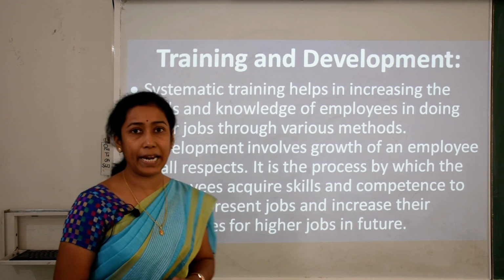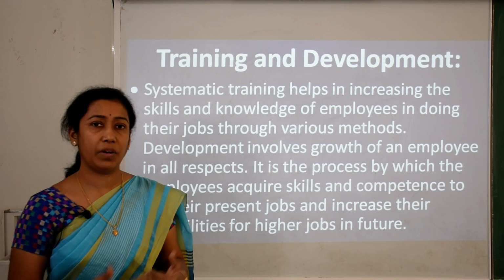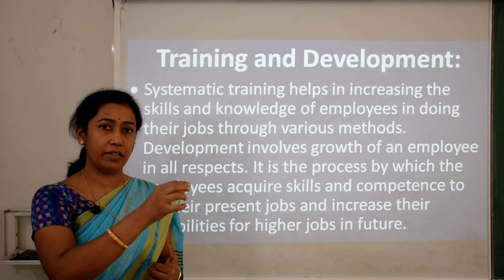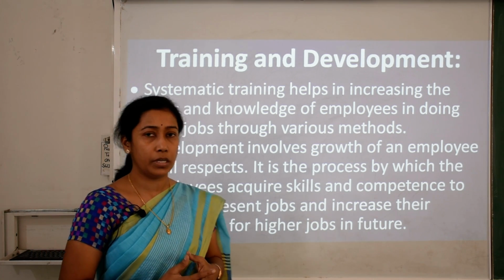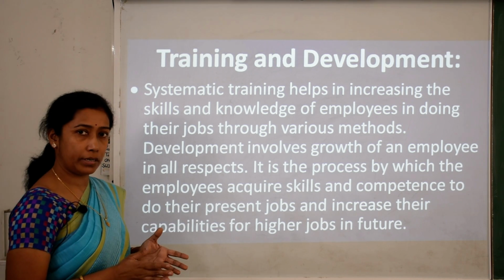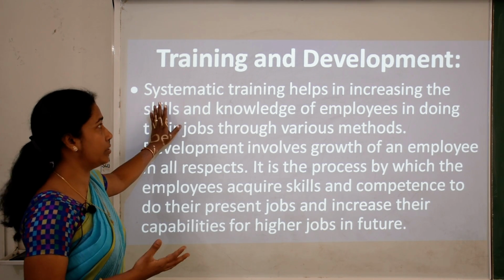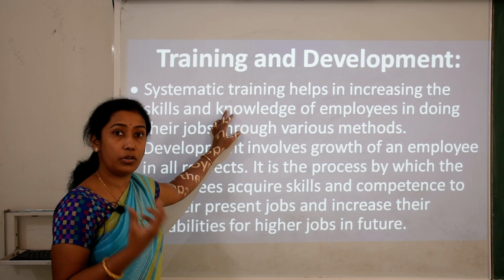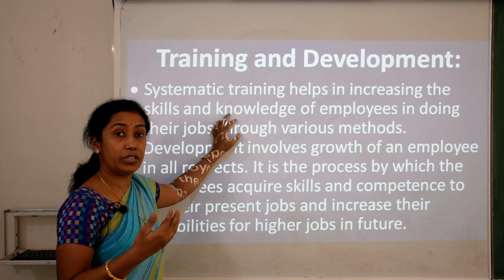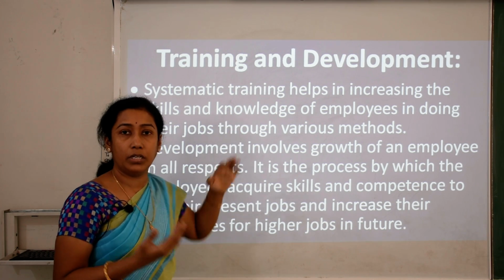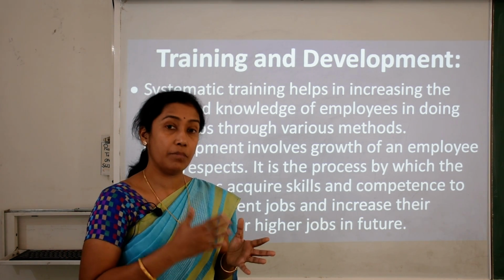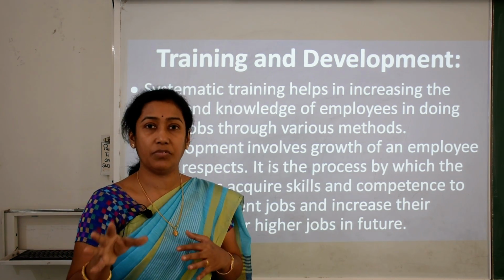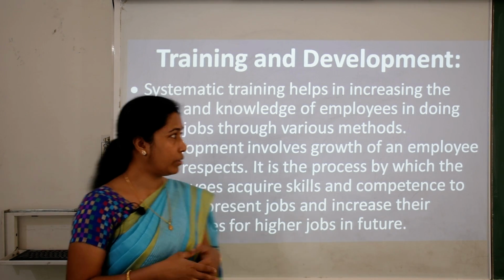Third is training and development. That means after placement and orientation, you have put the right person for the right job. You have informed him of everything related to his job and about the organization. Now after this, you need to give him proper training for the development of that particular employee, for the better capacity of that employee, so he can improve his efficiency and give good work to the organization.